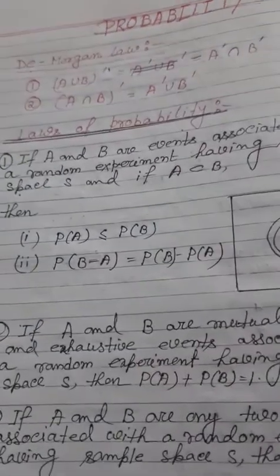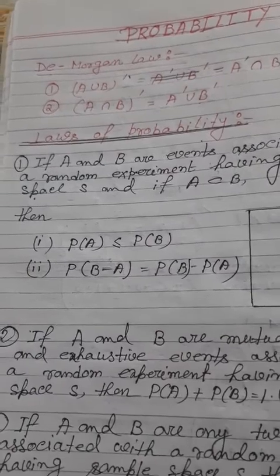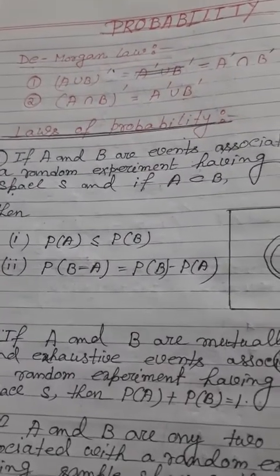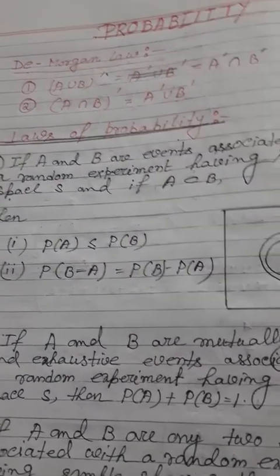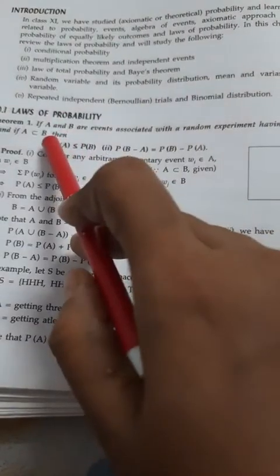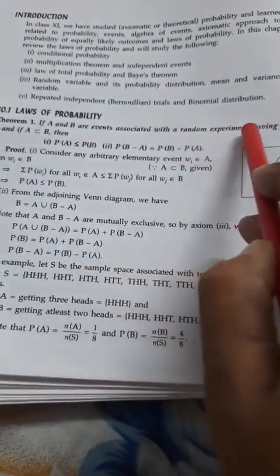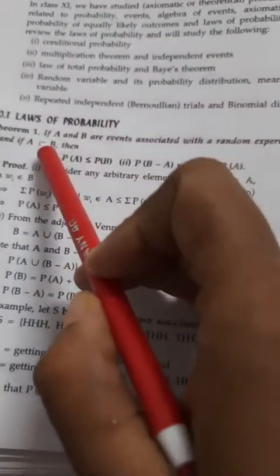Okay, come to the laws of probability. There are different types of laws. Now, 5 laws are there as per your syllabus. Come to the book. Please, all of you, open the book. I will explain it from your book. After that you read the PDF. Now, for the first law, no proof is included in your syllabus, you only have to apply the laws. Now first you read it.